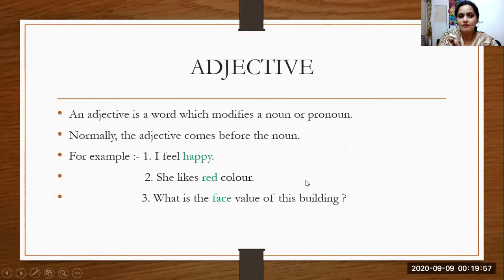Now what is an adjective? An adjective is a word which modifies a noun or a pronoun.